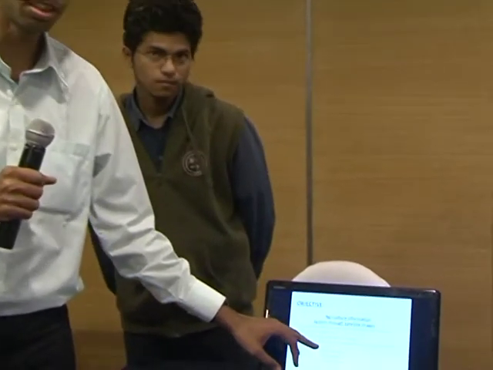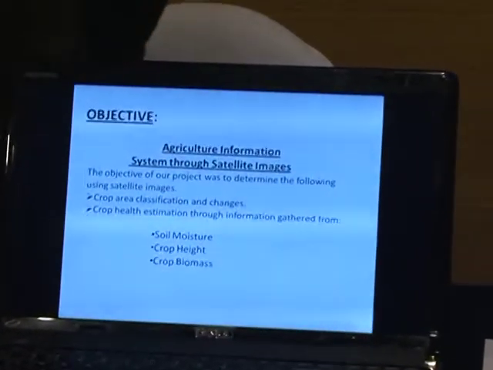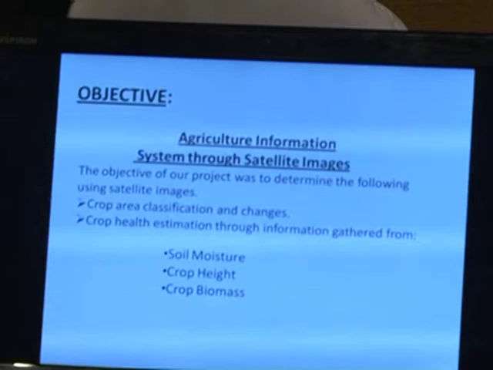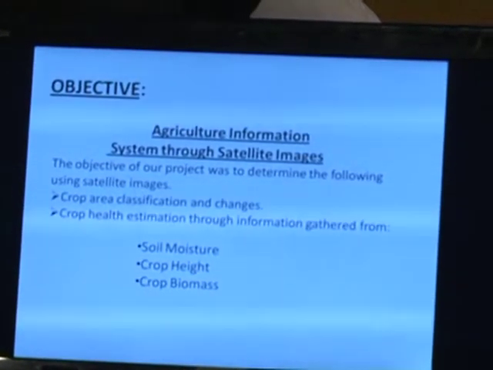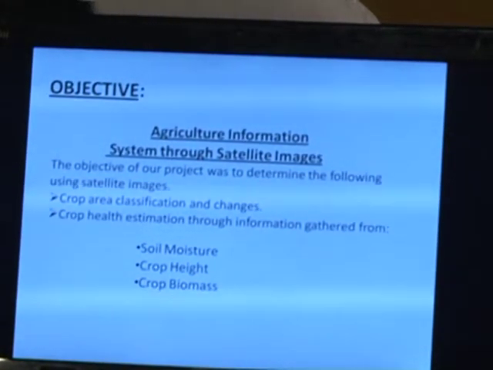Our objective is to develop an agricultural information system. This system will be able to find out the soil moisture, the crop height and the crop biomass of the soil. That will be available to agriculturists, who will be able to provide information to the farmers. Now my friend Faiz will explain the technical part further.